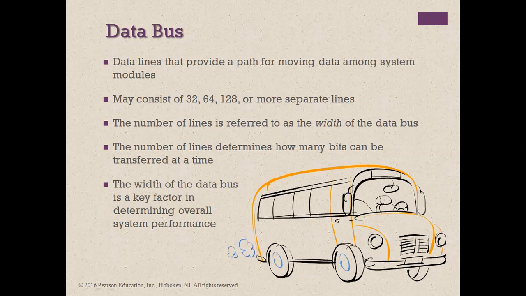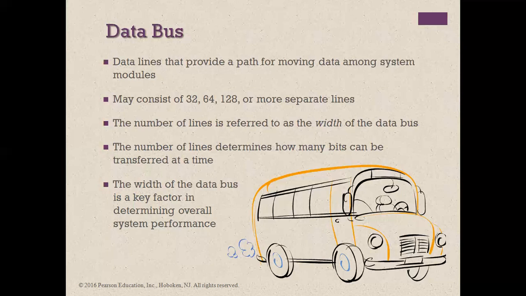It may contain 32 bits, 64, 128, 256, 512, 1024, 2048, and so on. The data bus size keeps increasing.